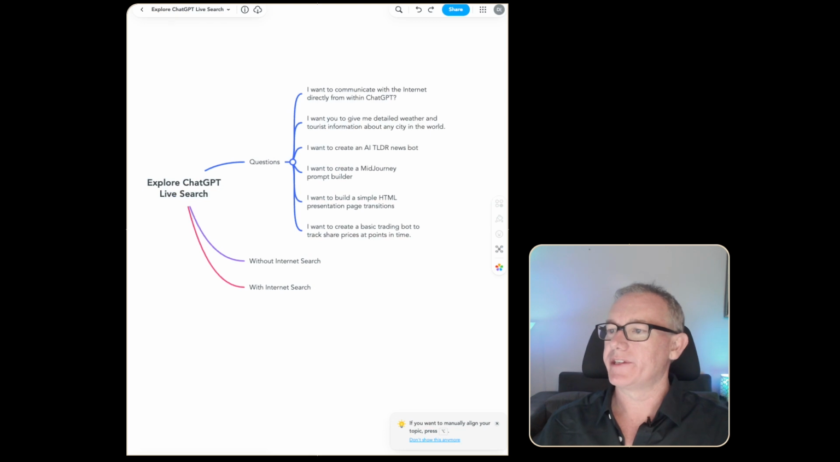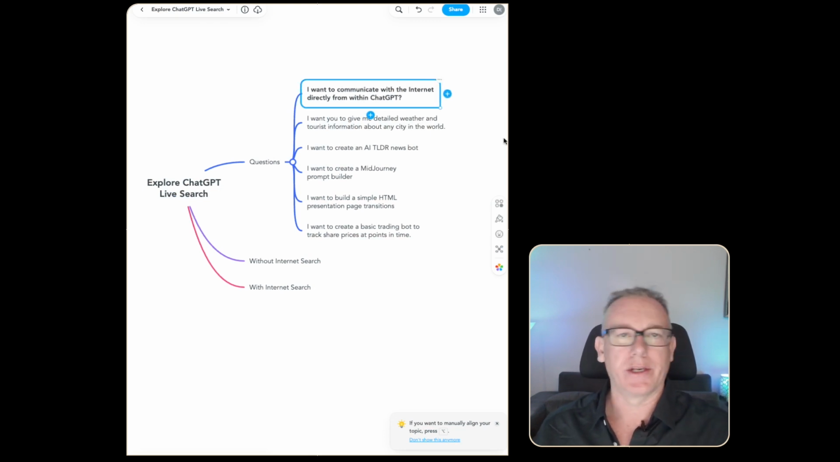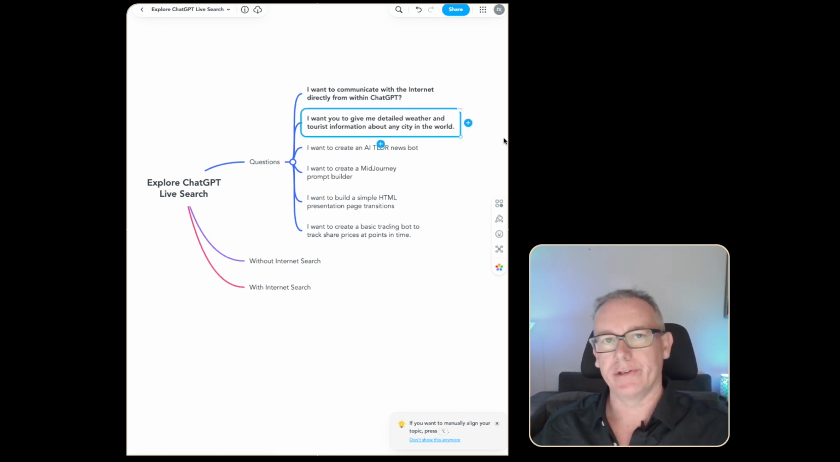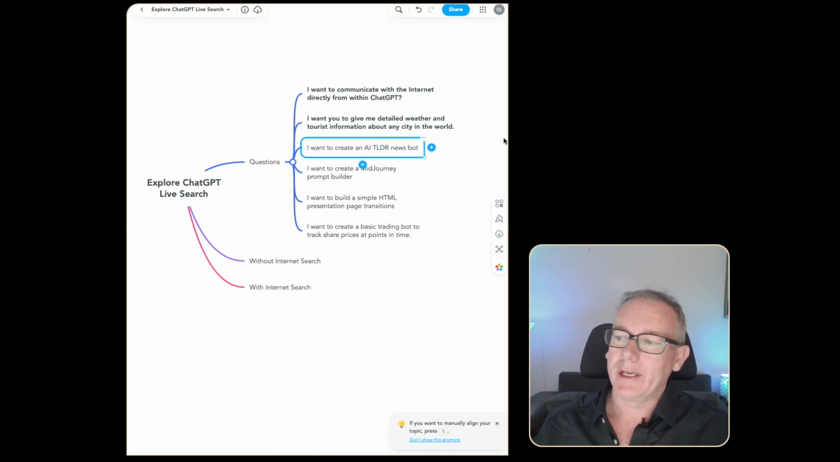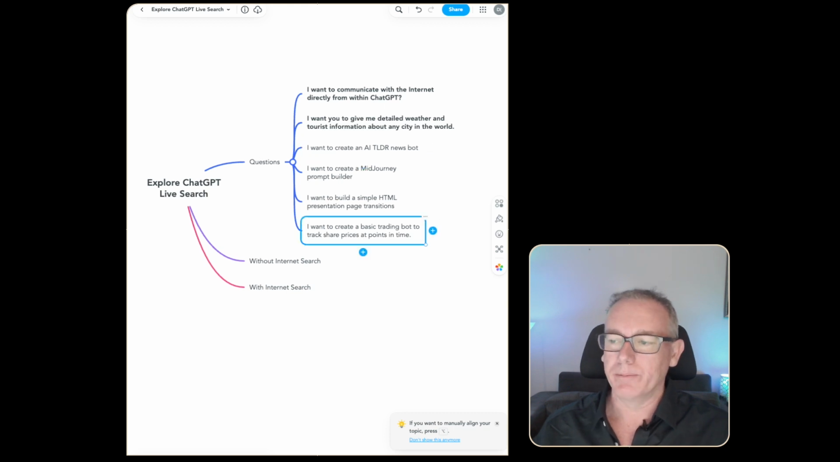When I started this morning, I had the idea of I want to communicate with the internet and ChatGPT. I think we've covered that. We've definitely covered using different variations of tourism information and weather information. The idea of building an AI bot for the too long didn't read style of niche, or a trading bot to get prices of stocks in time, is something I want to develop.